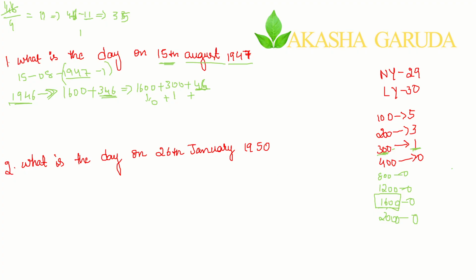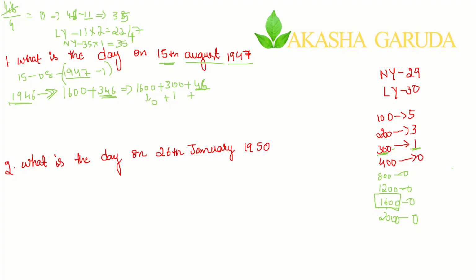So 1 leap year has how many extra days here? 2 extra days. 11 leap years having 2 each gives 22 extra days. 11 into 2 gives 22. For normal years it is 35 into 1, that means 35.